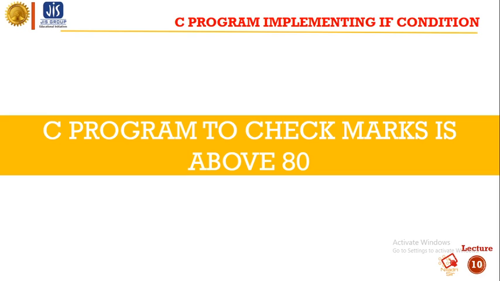As an employer, we are basically concerned about those employees who got above 80 marks, who are eligible. We are not bothered about the marks of those aspirants whose marks are less than 80. Okay, so let's do a program.